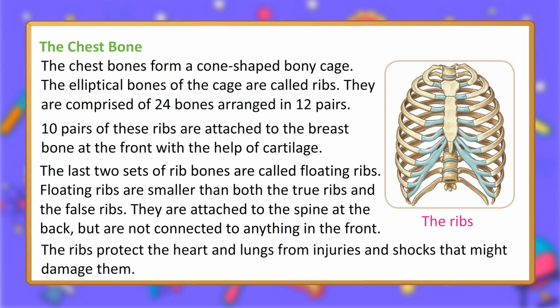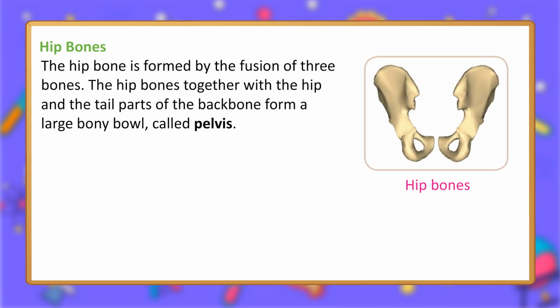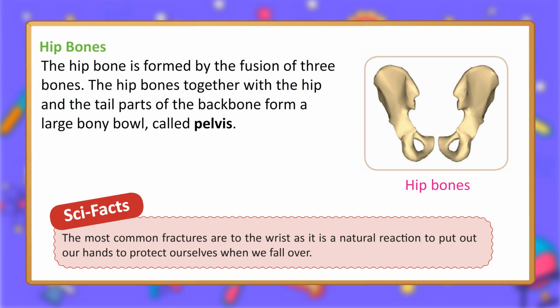The ribs protect the heart and lungs from injuries and shocks that might damage them. Hip bones. The hip bone is formed by the fusion of 3 bones. The hip bones together with the hip and the tail parts of the backbone form a large bony bowl, called the pelvis.